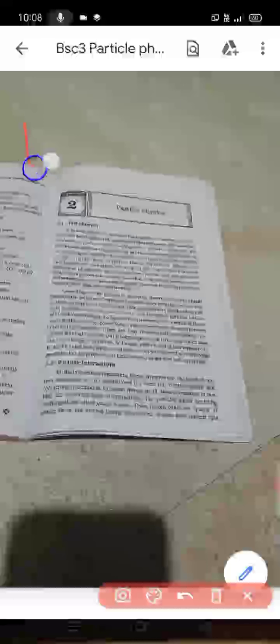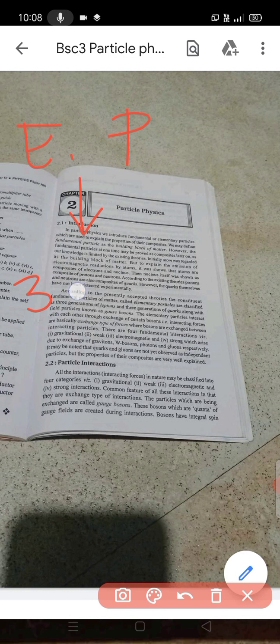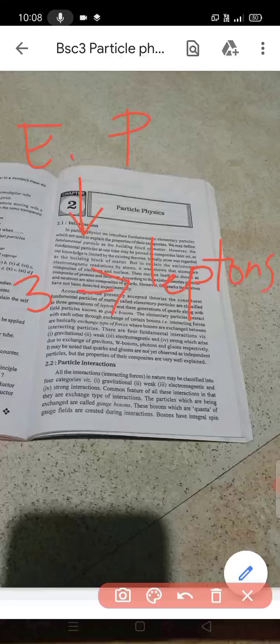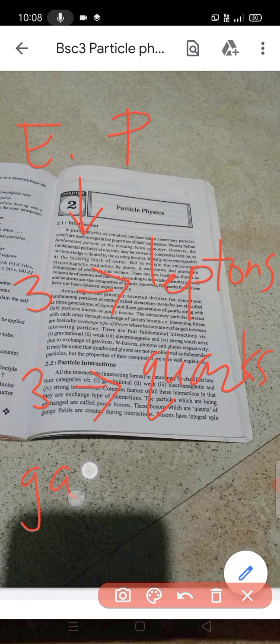According to the presently accepted theories, the constituent fundamental particles of matter are called elementary particles, and they are classified into 3 generations of leptons and 3 generations of quarks, along with the field particles which are known as gauge bosons.